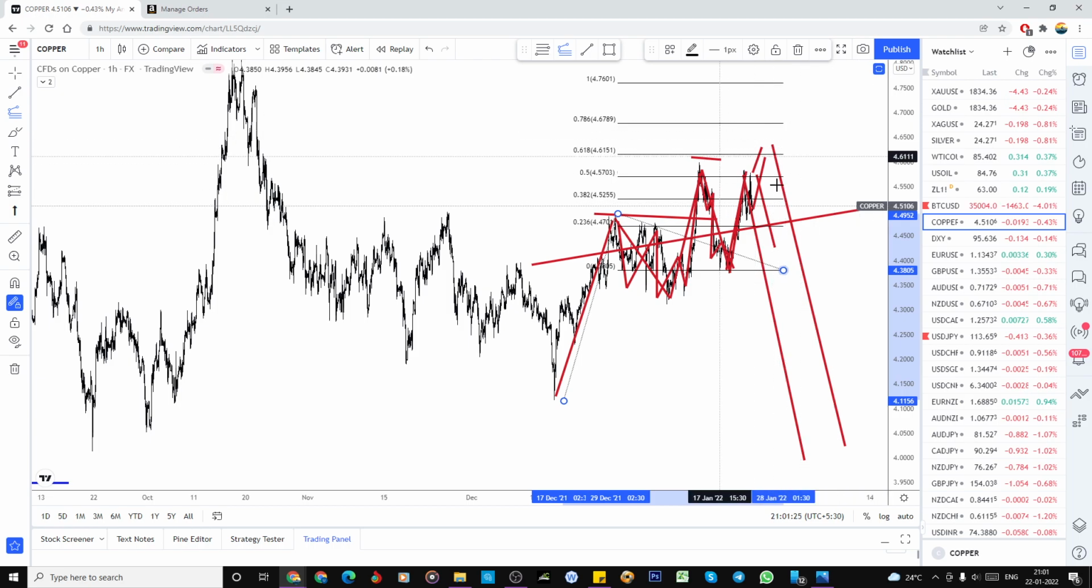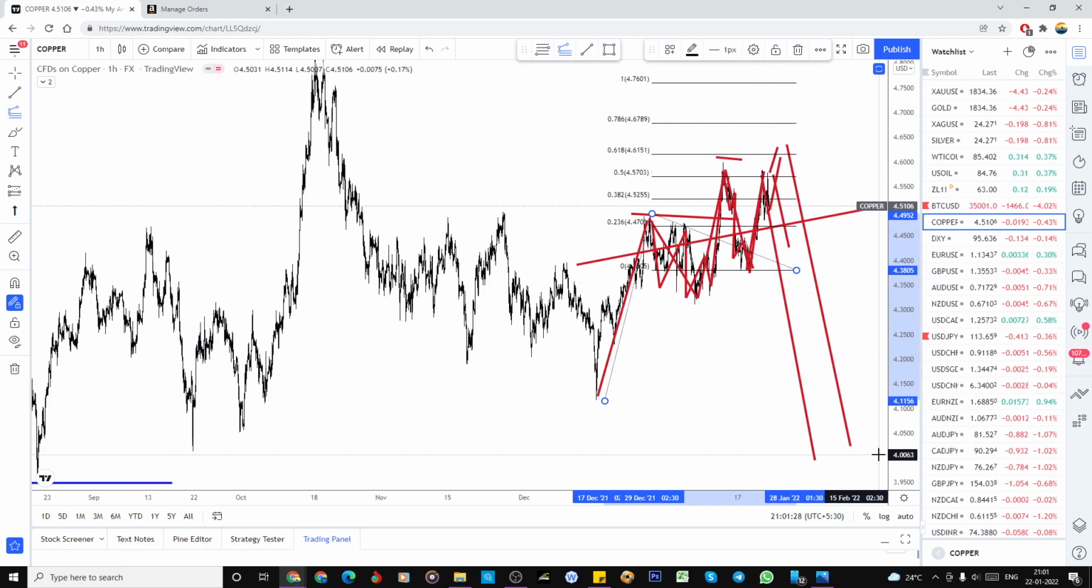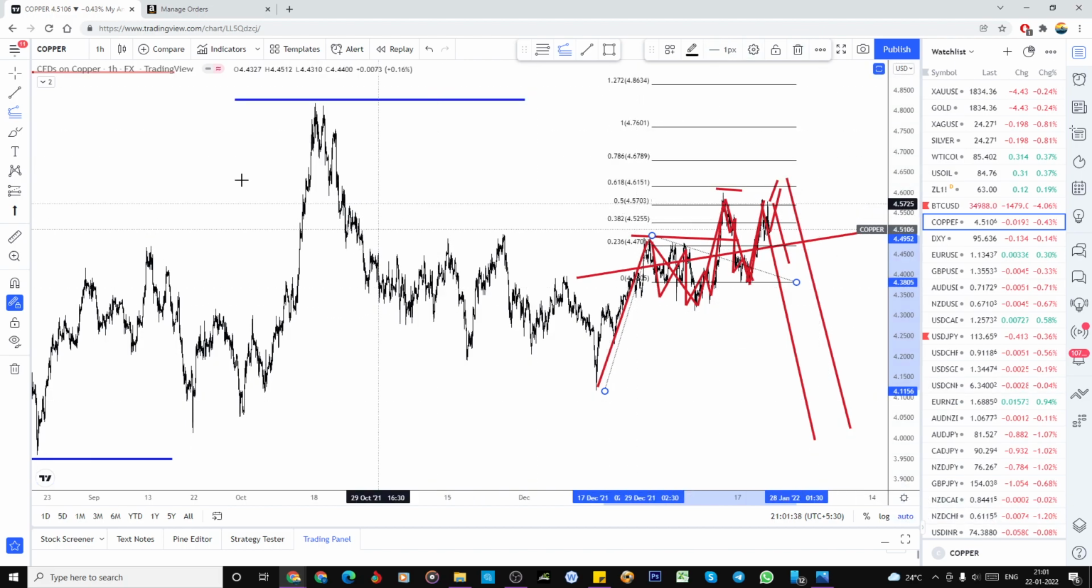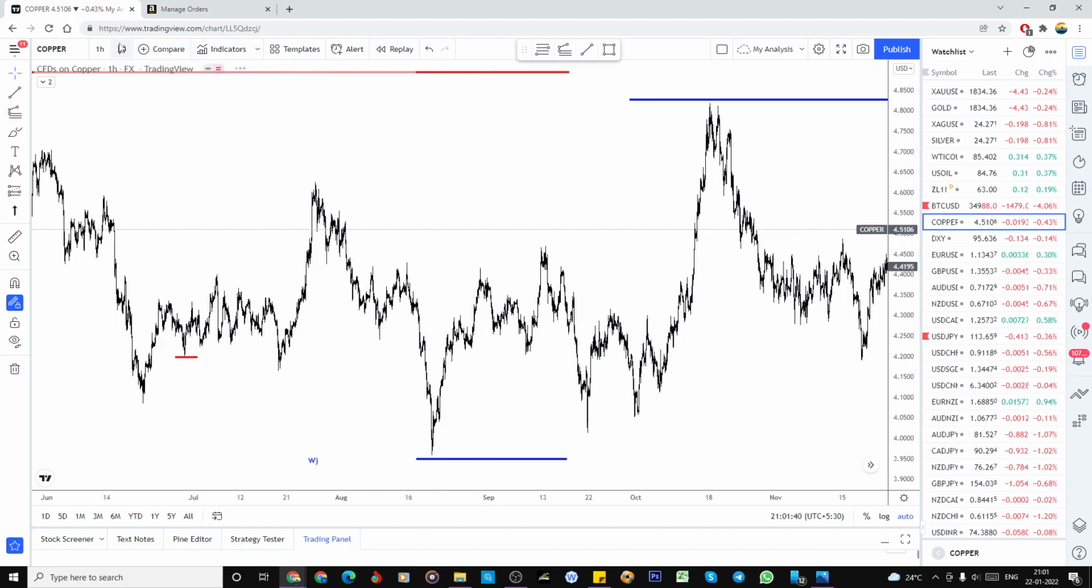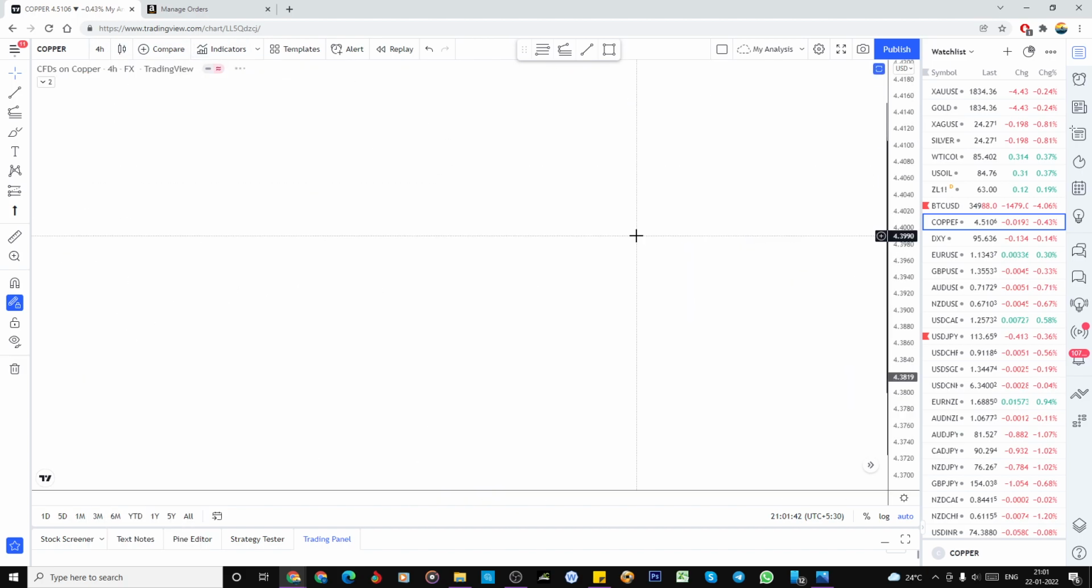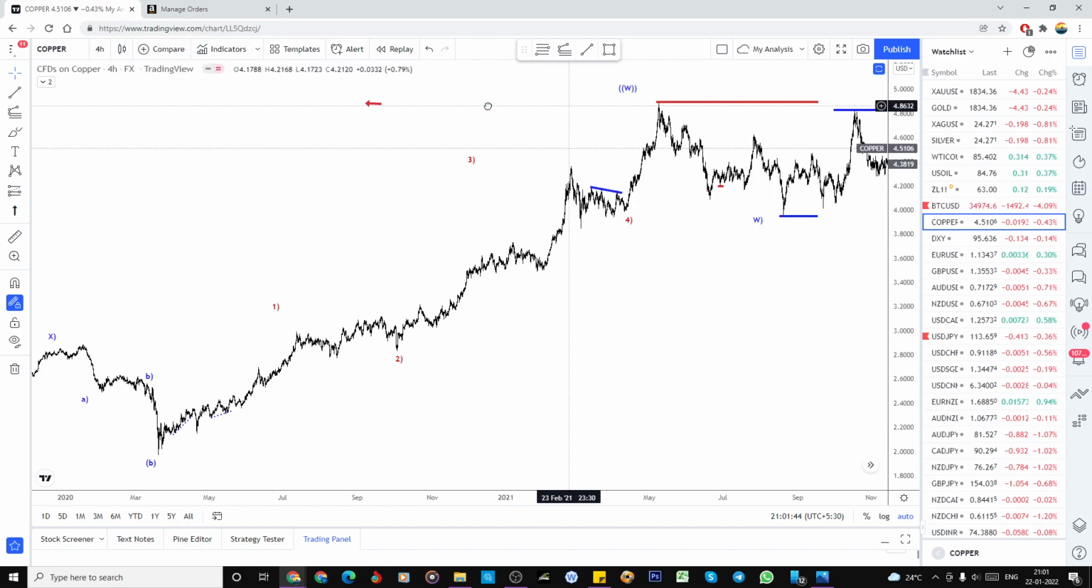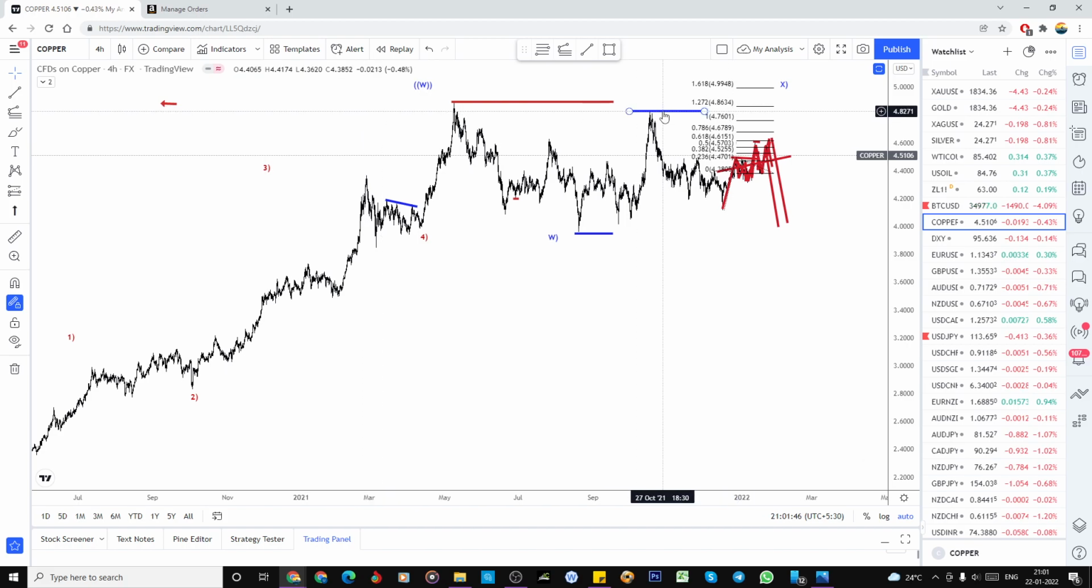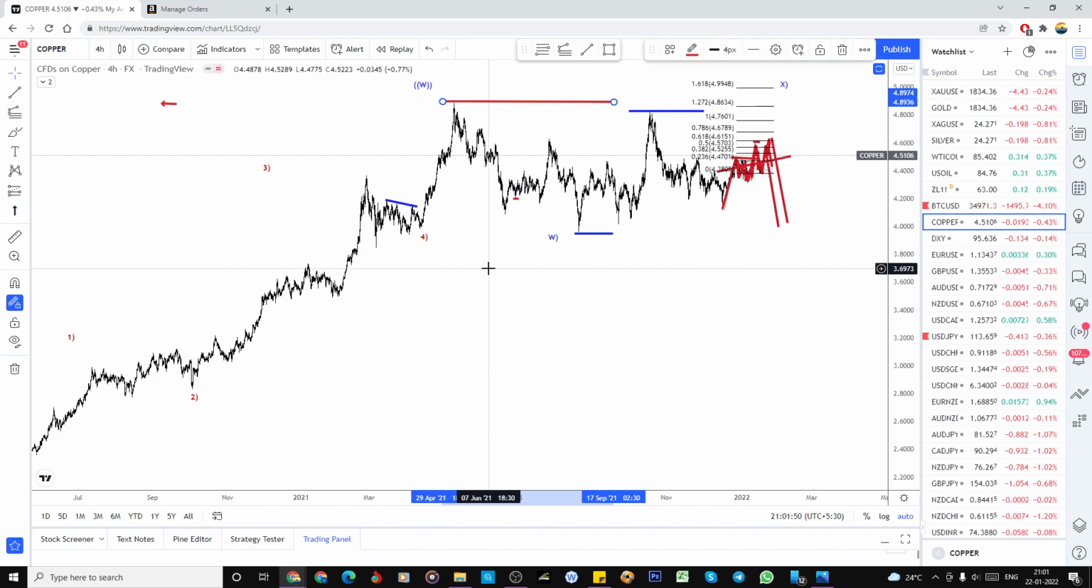But the target is looking for the downtrend. So you have to exit your trade and you have to enter your trade according to this price action. So what is your stop loss? This stop loss is here, and not here. And I already explained that also, why I'm not placing the stop loss here. We have to place the stop loss here. So this is my view in copper.